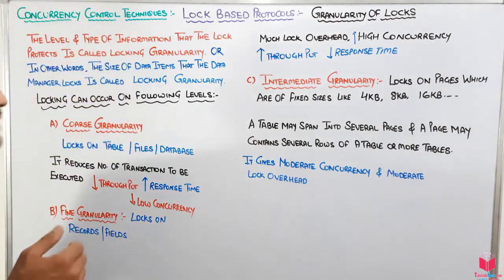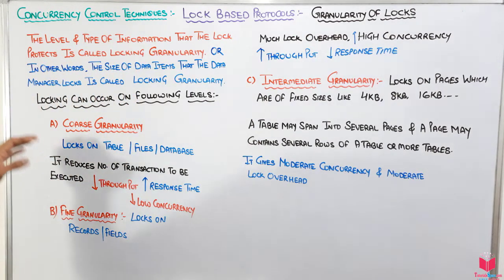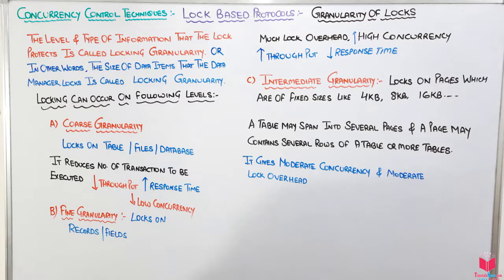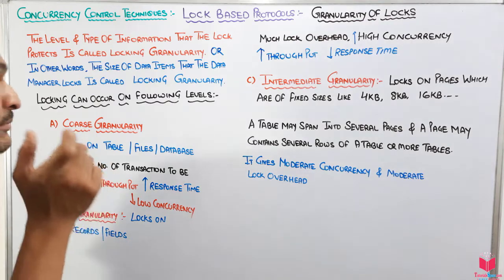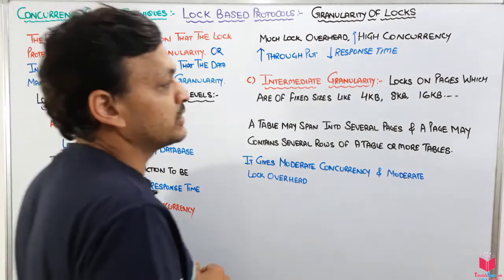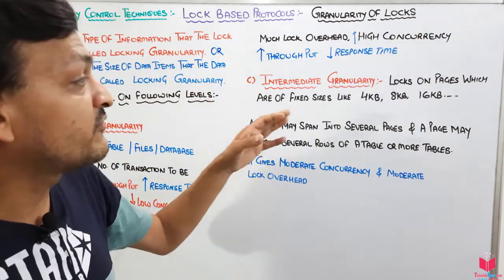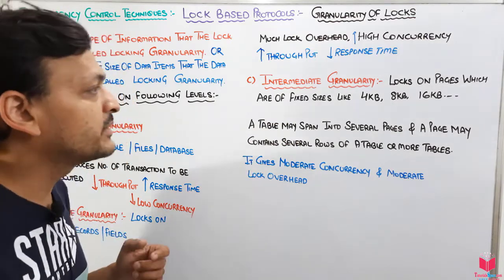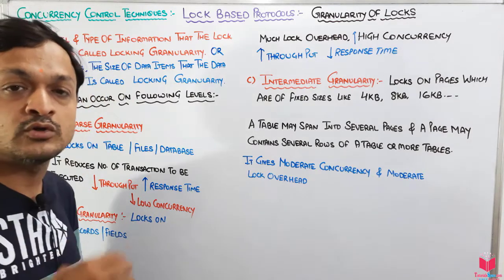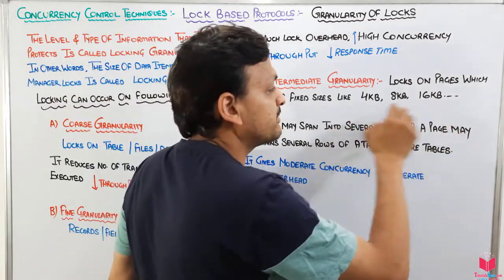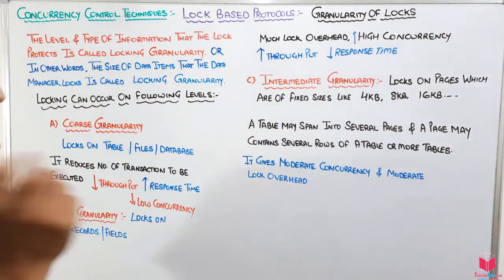Okay guys. In some cases we do not require coarse granularity, and in some we do not require fine granularity, because it depends on the use of the database. So we take intermediate granularity, which is the middle solution. It logs on pages which are of fixed size, like 4 KB, 8 KB, 16 KB, maybe 2 KB, 1 KB, whatever, but it will always be a fixed size.